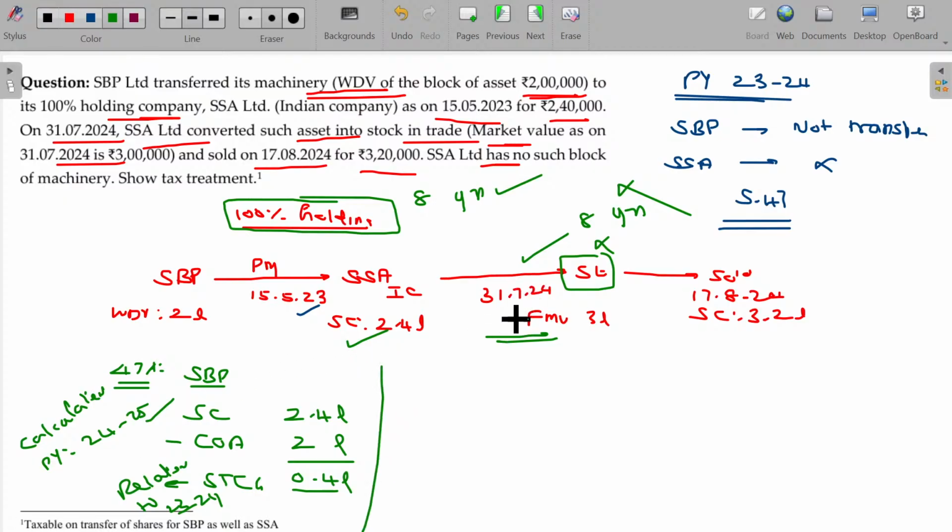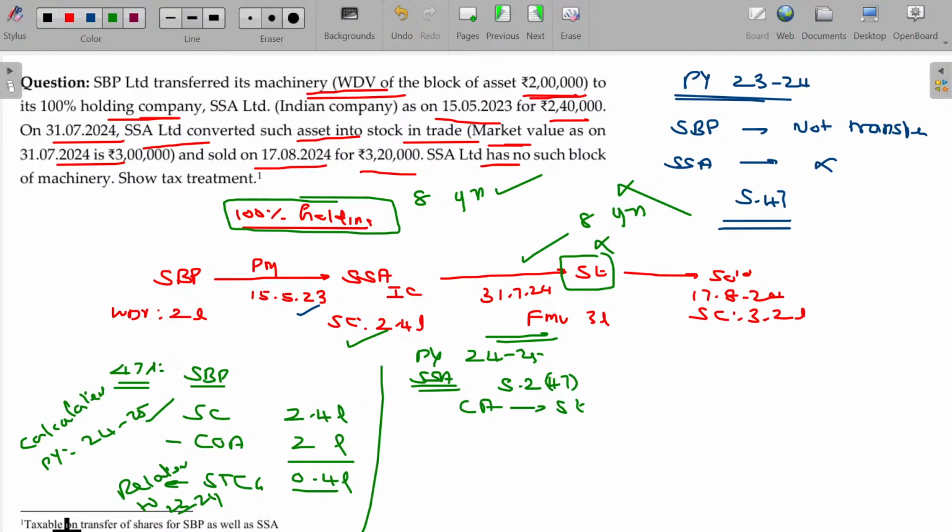Now, what happens in the case of SSA Limited? For the previous year 23-24, no matter here. But for the previous year 24-25, converting a capital asset into stock in trade falls under section 2 clause 47. Am I right?